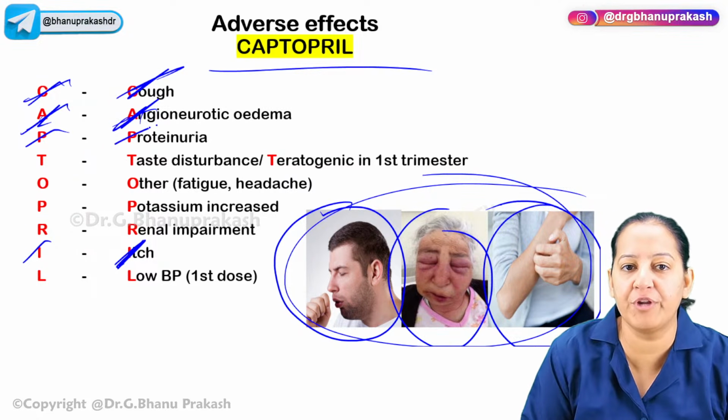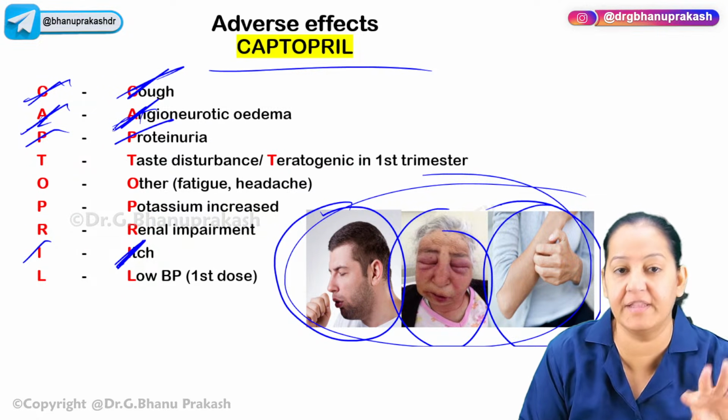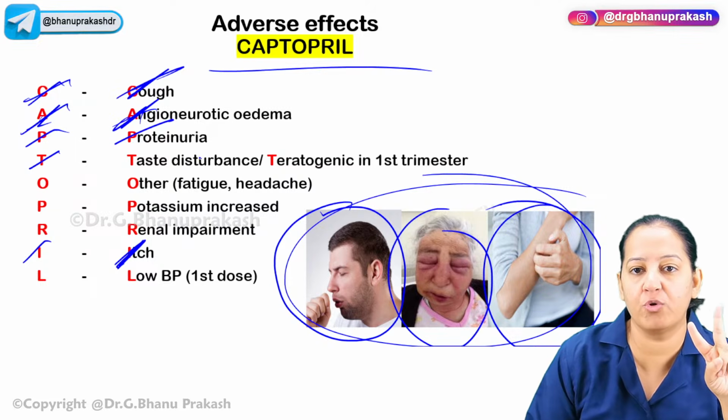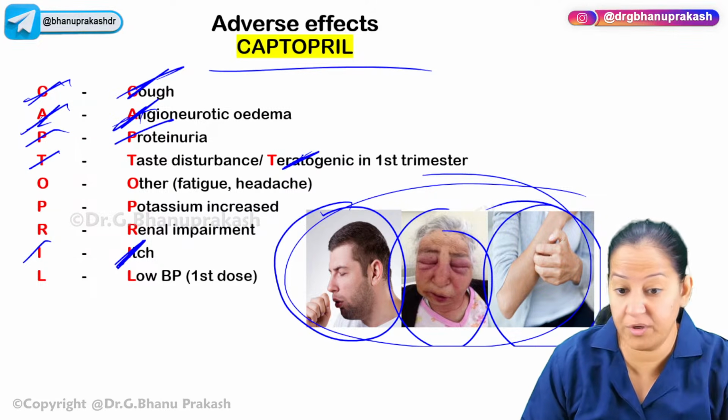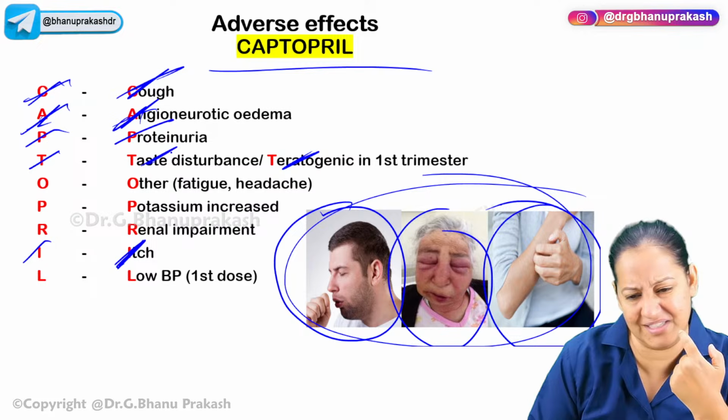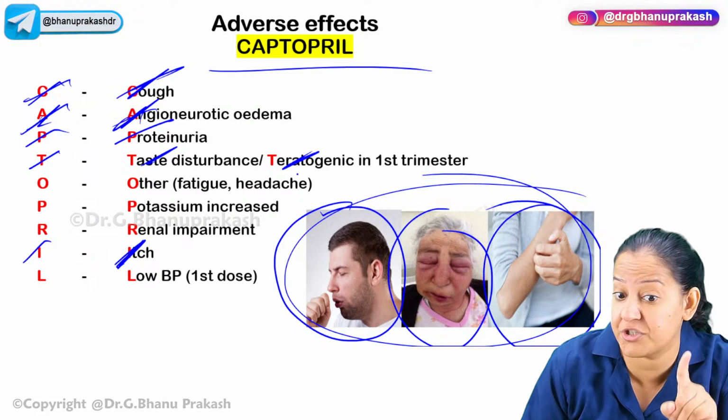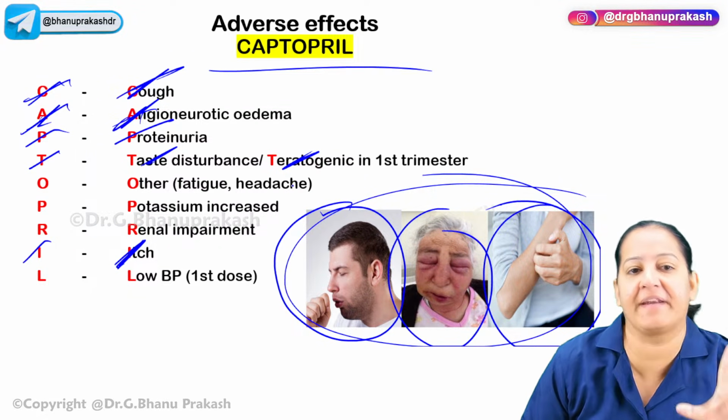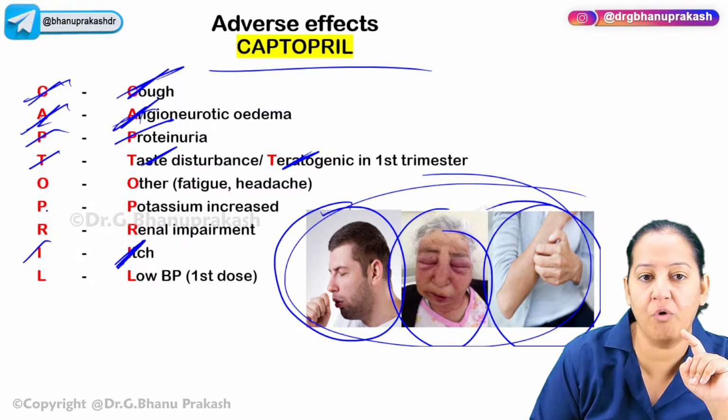Okay, P for proteinuria, increased protein in the urine. T for two things. Number one, teratogenic. Don't give it in pregnancy. And number two, taste disturbance. Taste disturbance, okay, but main is teratogenic. Never give an ACE inhibitor to any pregnant lady. It's teratogenic. O for others.